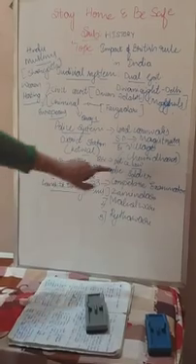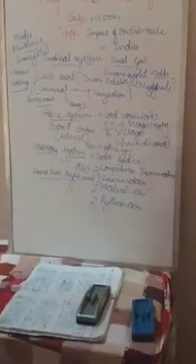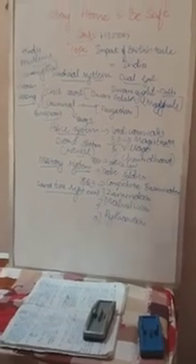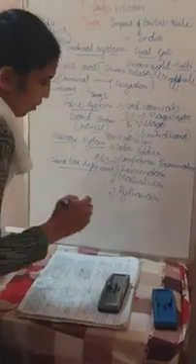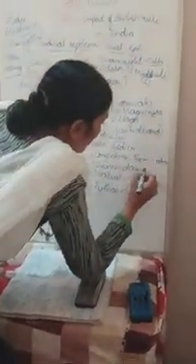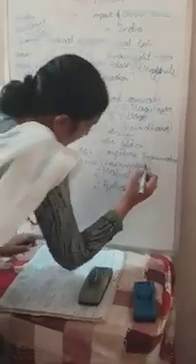So today we have to know about the Zamindari system. This Zamindari system is also known as the permanent Zamindari system. This permanent Zamindari system was first implemented by Lord Cornwallis in Bengal and Bihar.